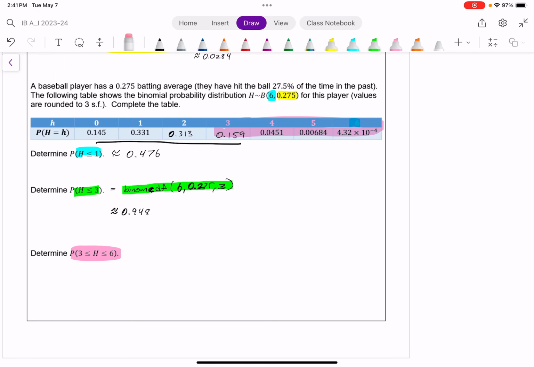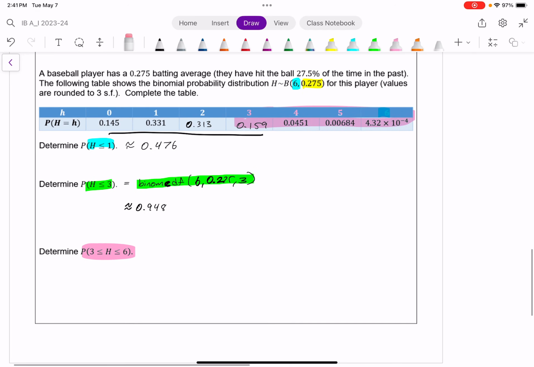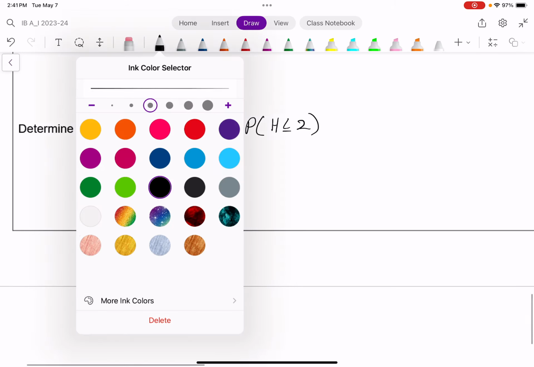However, again, I don't really want to do that. And so another option, which is maybe faster, especially when I have more possibilities to look at, is to realize that what I've highlighted is the same as 1 minus this part. And that part I just circled, I can use that cumulative distribution function. So I'm going to figure this out by indirectly calculating it, which it's going to be the same as 1 minus what I have circled, which is the probability of the hits being less than or equal to 2. That's how I'm going to figure it out, which, again, I can do quite quickly on a calculator.